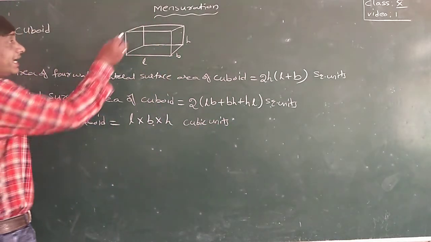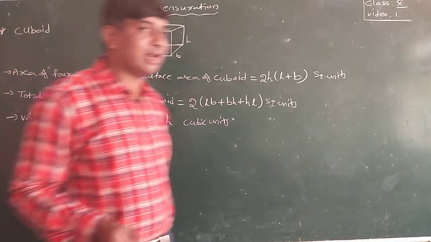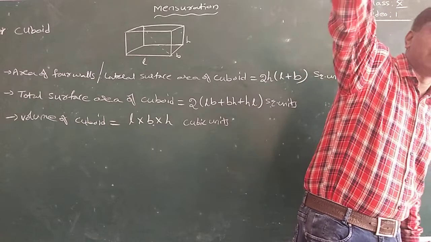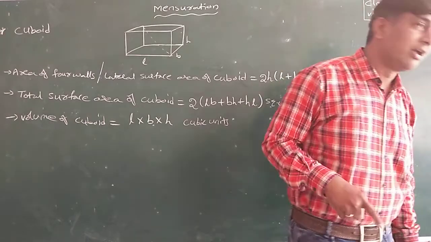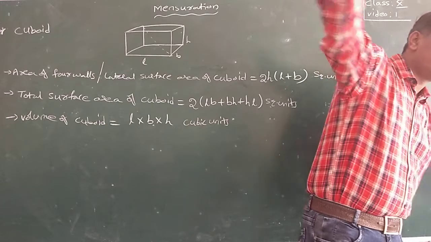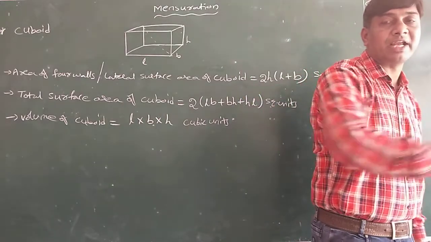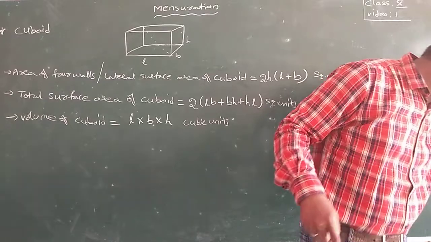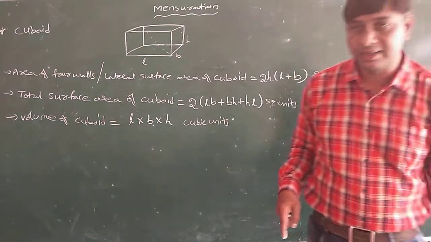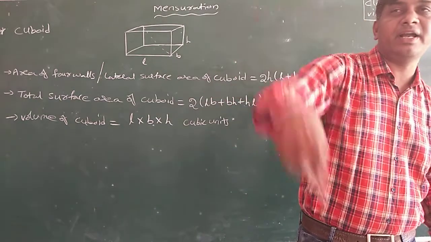Now diagonal of a cuboid. Diagonal of a cuboid means this corner to the top corner. When you join the top corner to this corner and draw a line here, you will get a right angle triangle. In that right angle triangle, this diagonal is root of L square plus B square, and then H square.